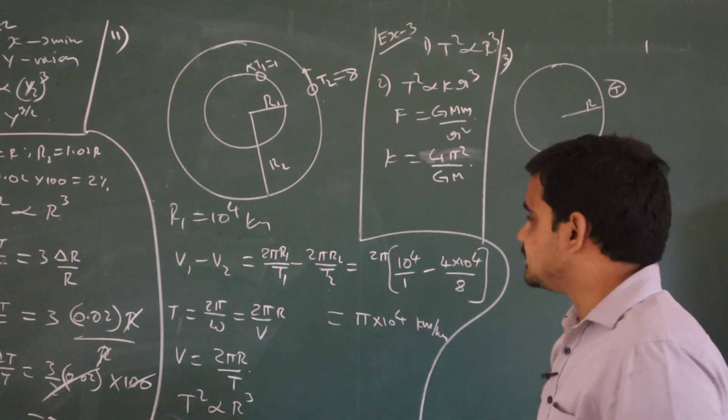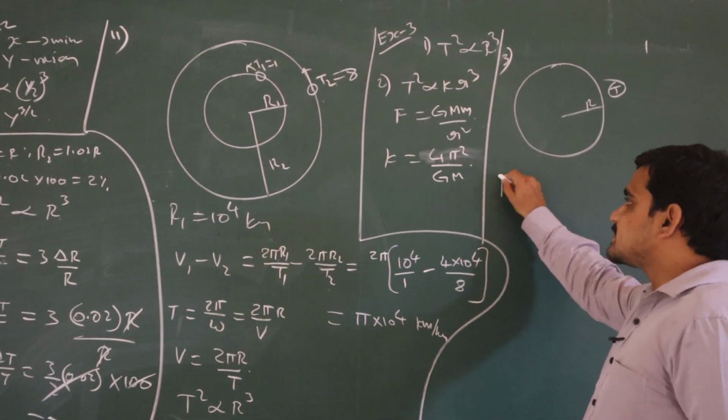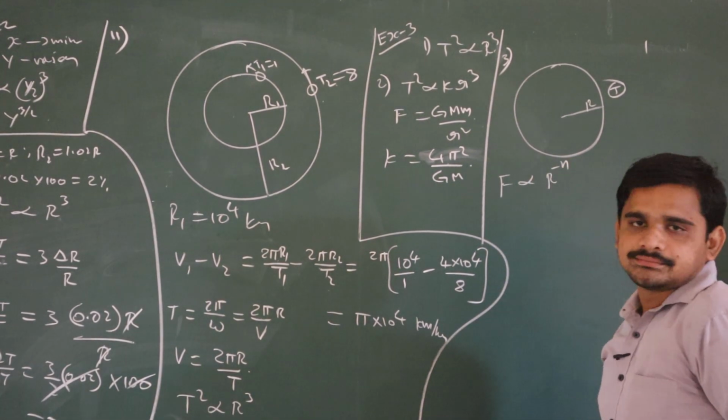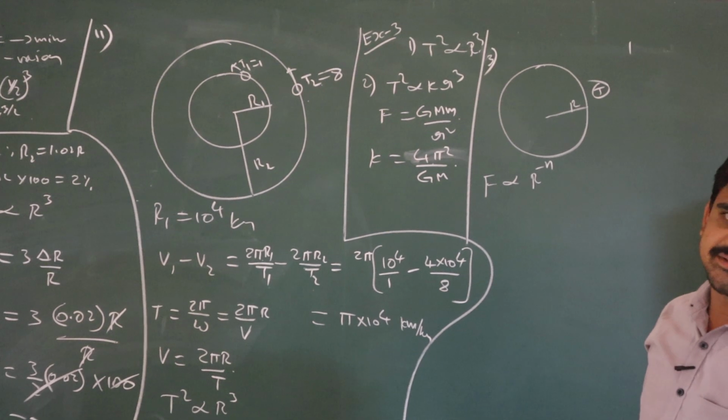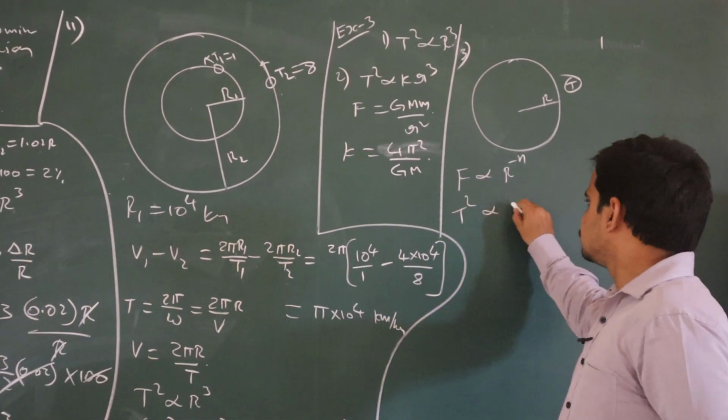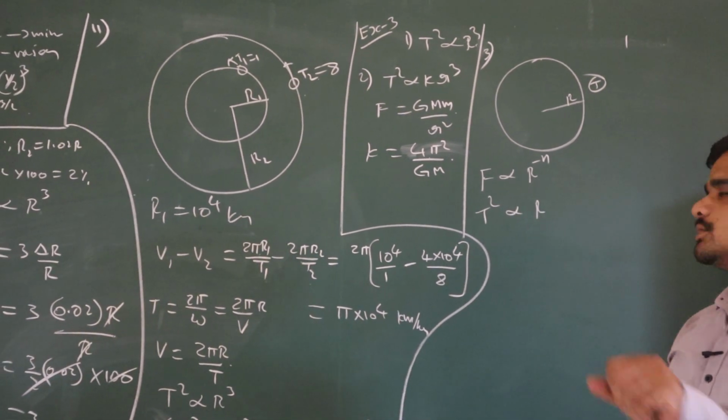then T square is... See here, what he was saying is the force is directly proportional to r power minus n, correct? r power minus n he has given. Then what is the relation between T square and r? That is what he was asking. Okay, I'll tell you one point.